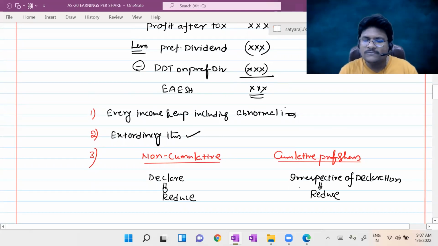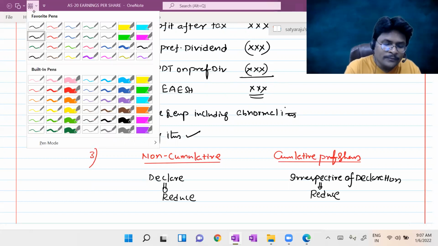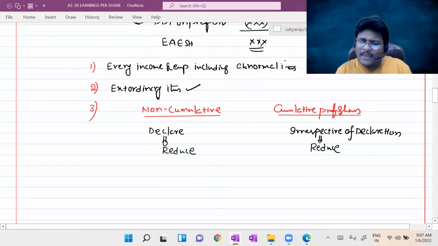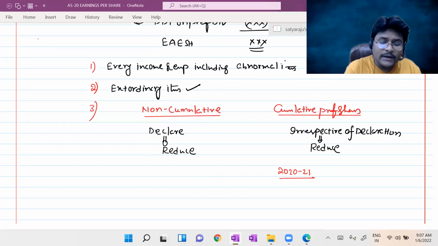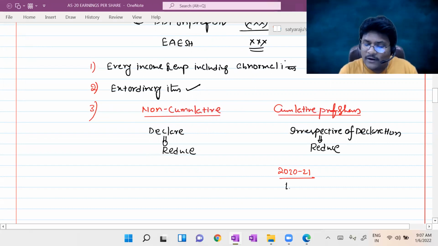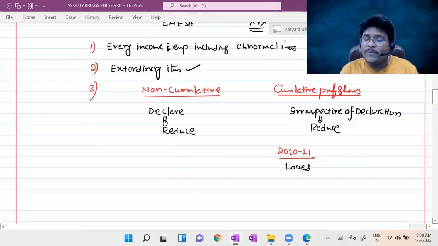Then one more doubt I have. Consider it, all of you. What is the doubt? Let us assume this is the year 2020-21. Sir, in 2021, consider it, all of you, the company is suffering losses. But still, if the preference shares are cumulative preference shares, I have to reduce the preference dividend in calculation of EPS, right? In calculation of earnings available to equity shareholders as per the provision.